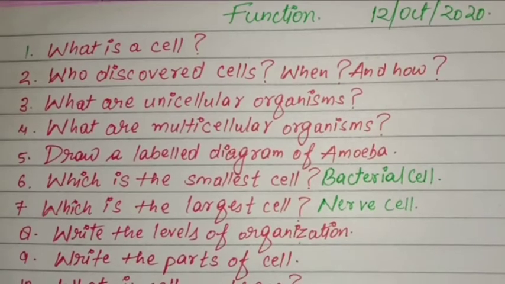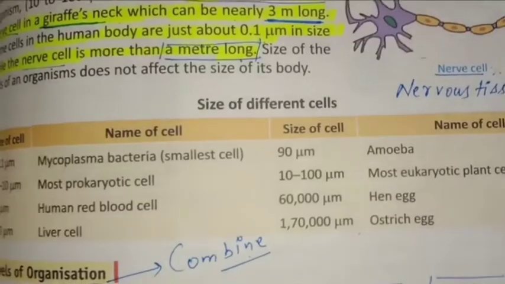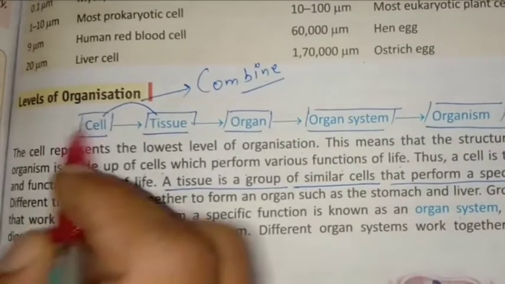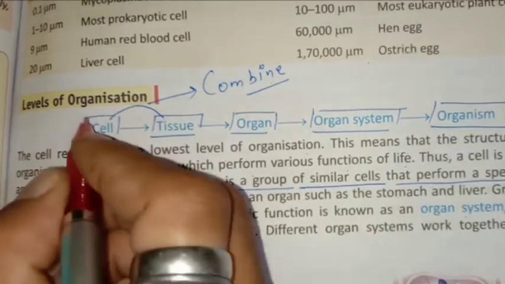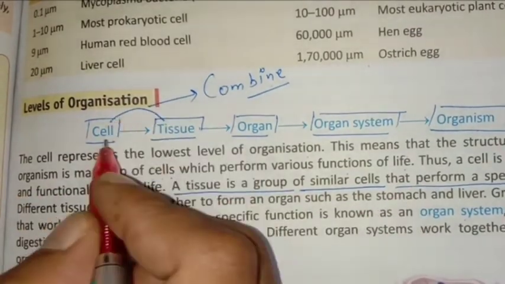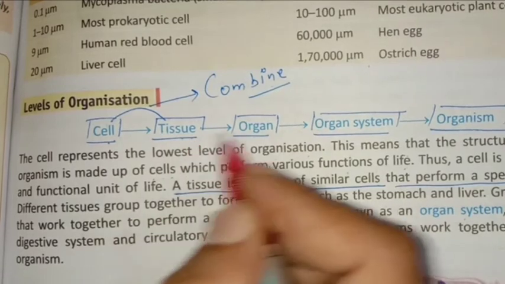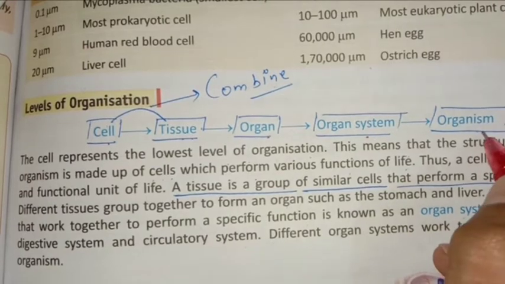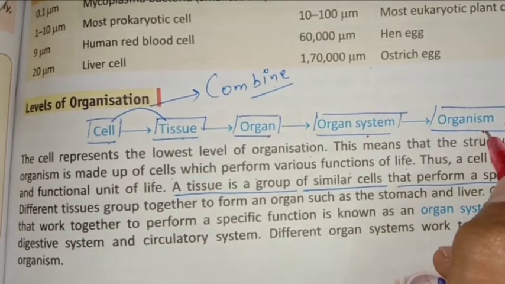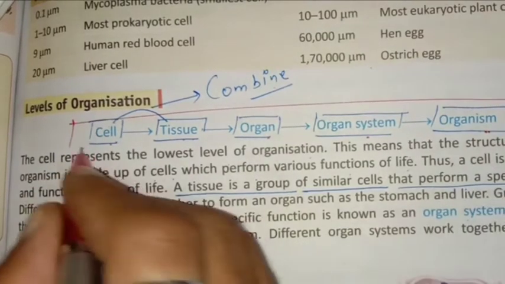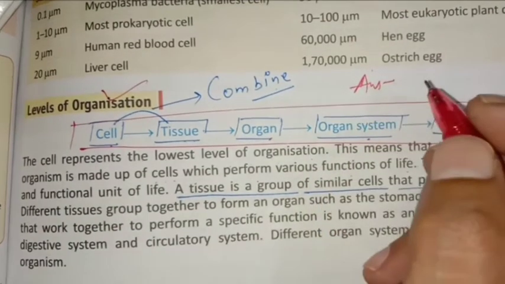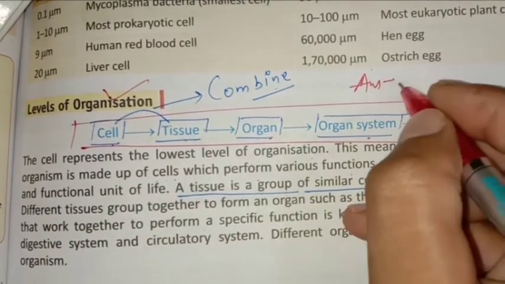Write the levels of organization. For this, page number 93. You can see this block-like structure drawn here. This is the level of organization. First level, cell. Second level, tissue. Third level, organ. Fourth level, organ system. And fifth level, organism. You have to write this heading and draw this block part. And this is our answer. Which question number is this? 8. Yeah.